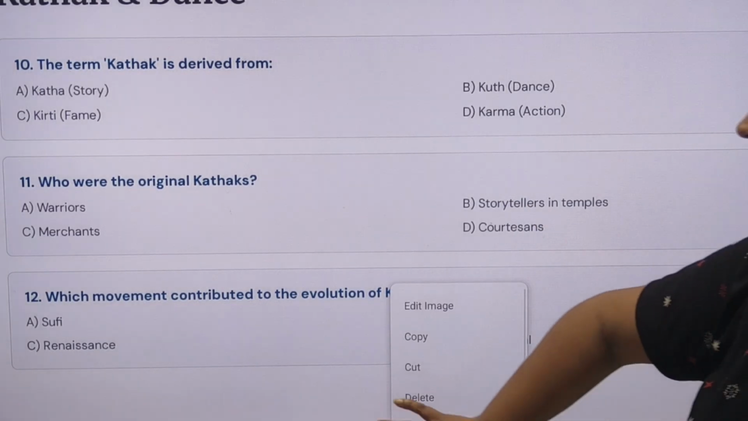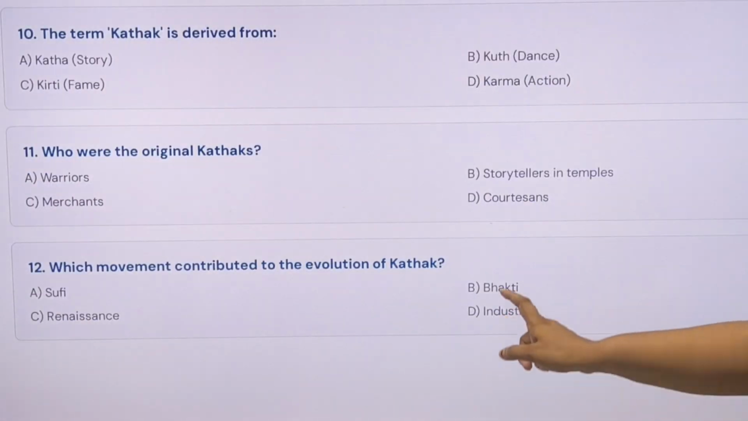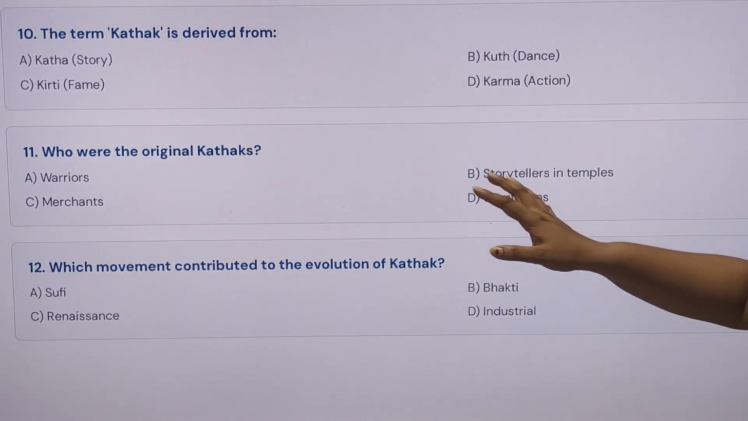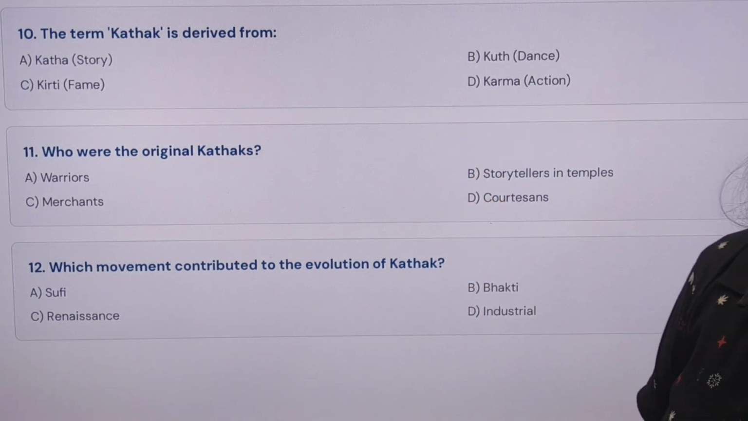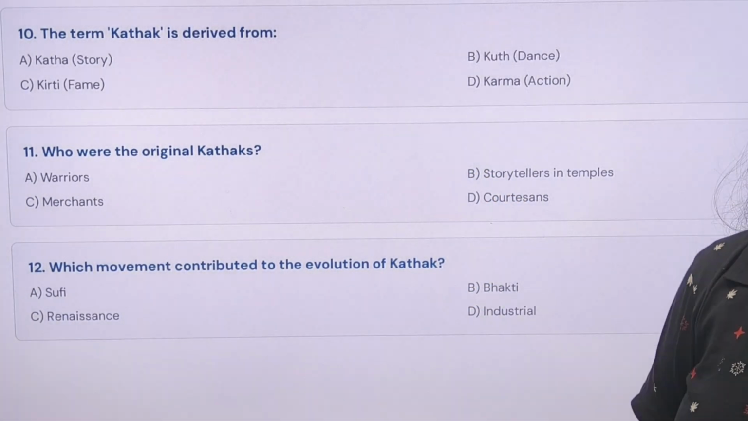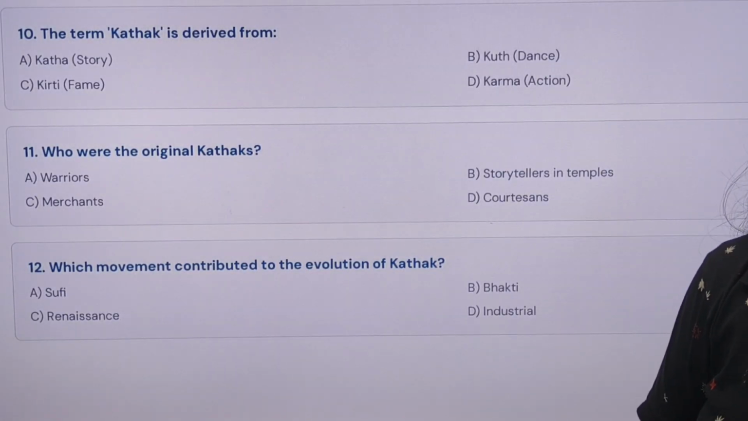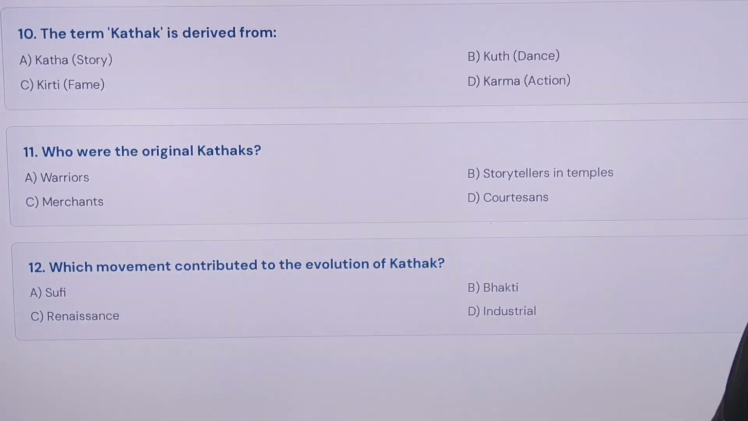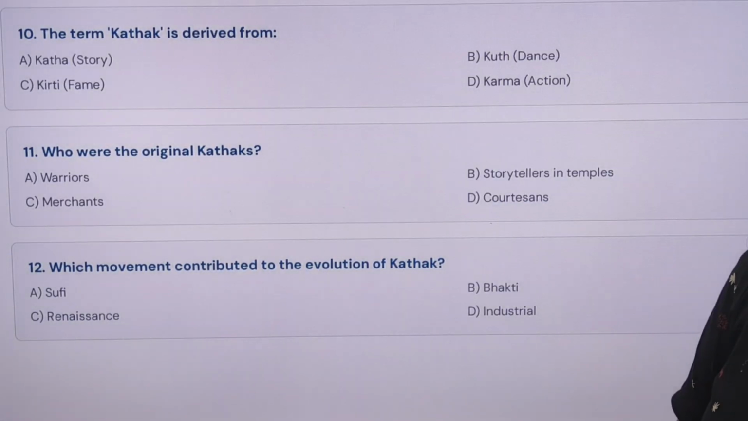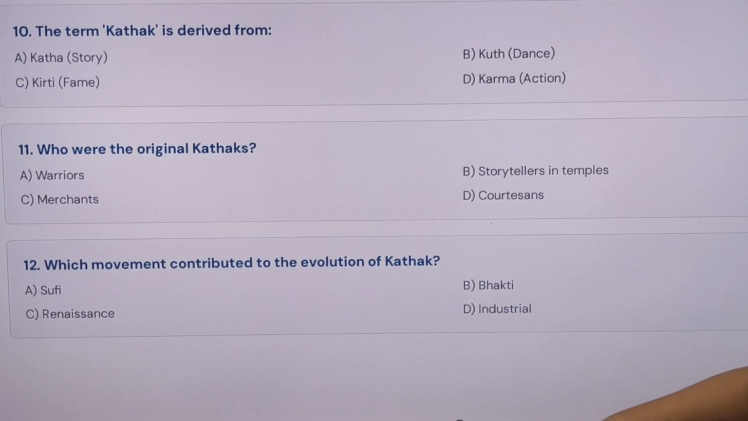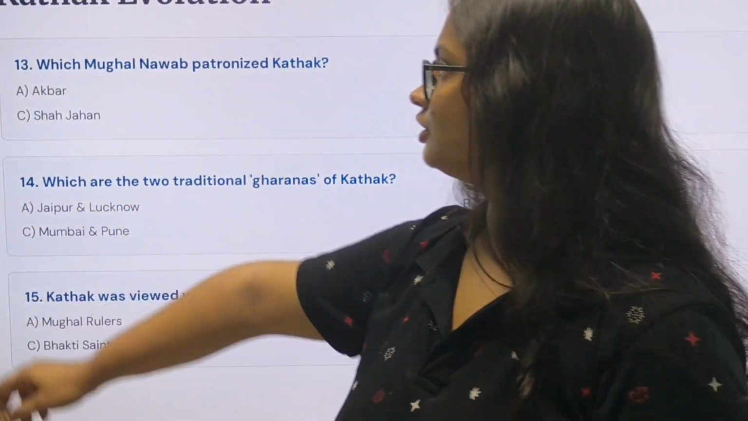Which movement contributed to the evolution of Kathak? The Bhakti movement is a part of Kathak. And in the case of the classical dances of the South, like Bharatanatyam, Kuchipudi, Odissi, these dances are performed by Devadasis. Okay, so that is the questions of the Kathak.